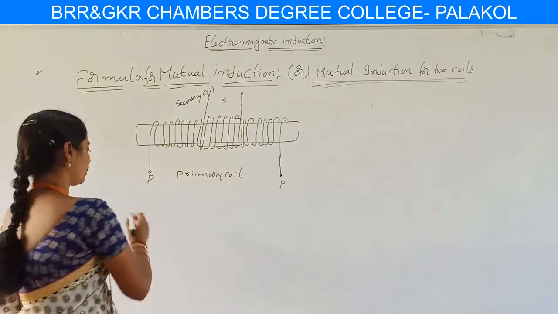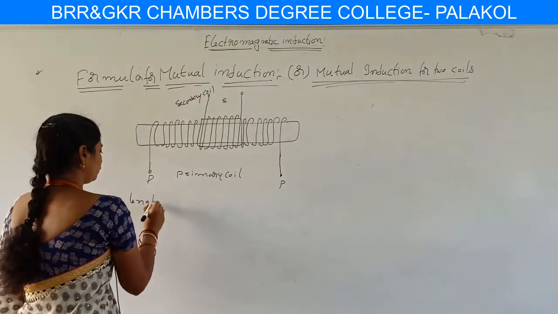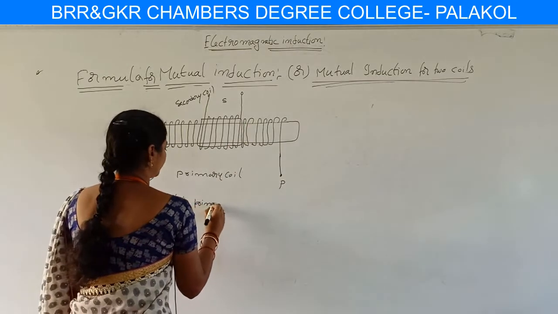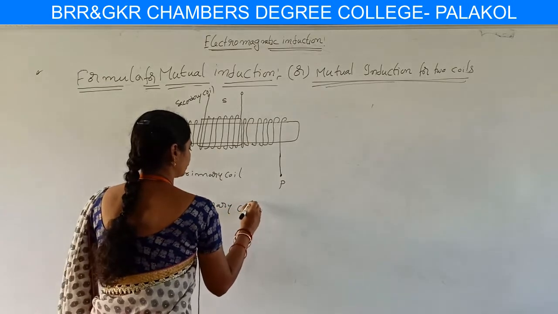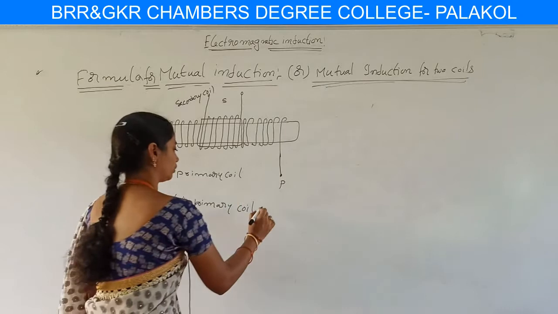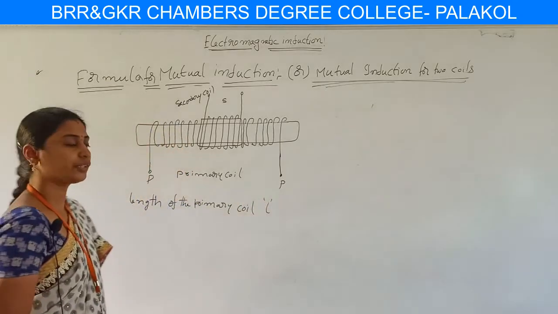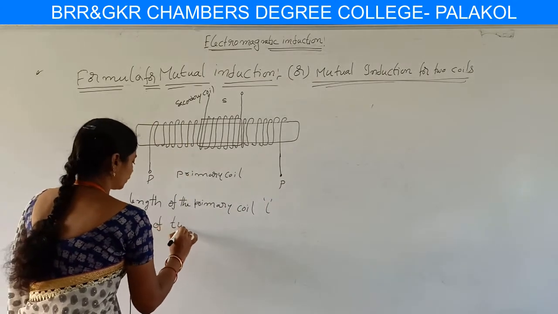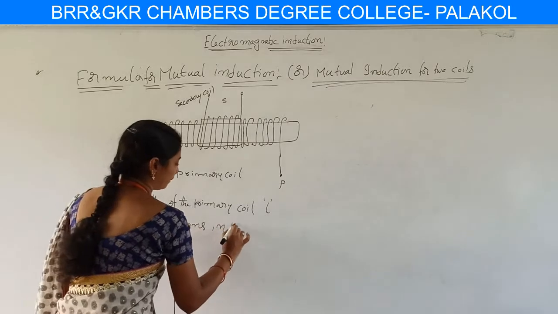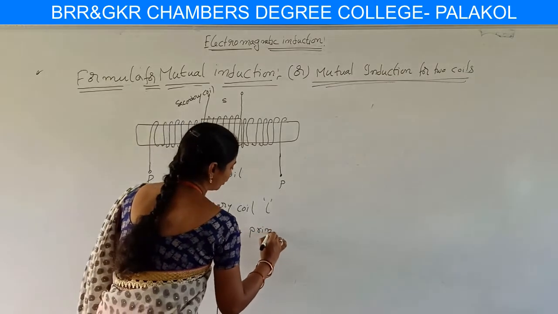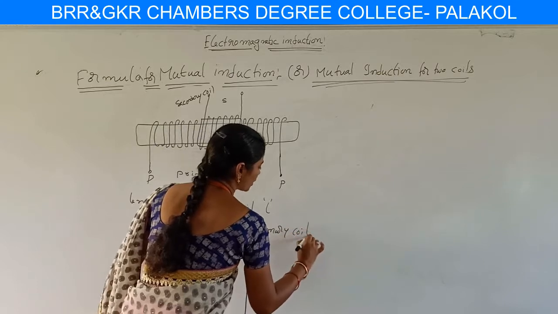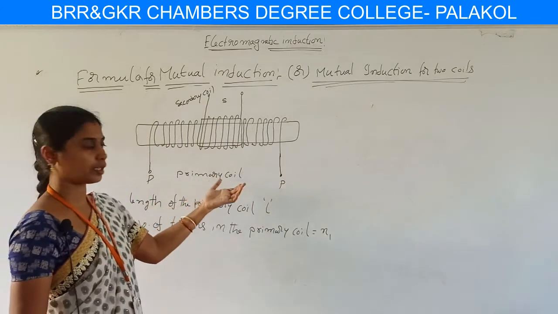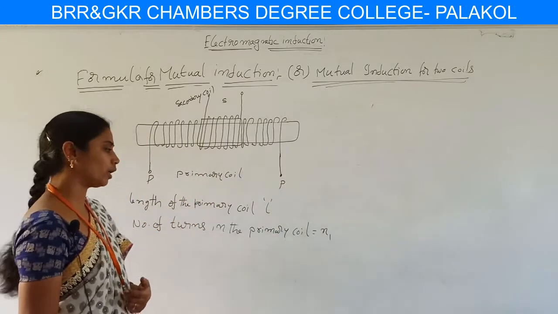Here we consider the length of the primary coil as L and the number of turns in the primary coil as N1.